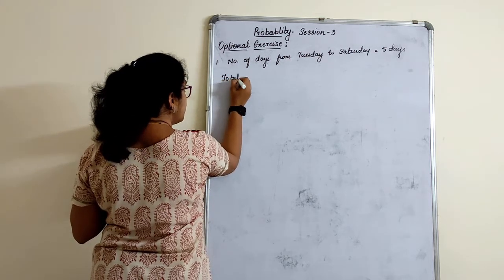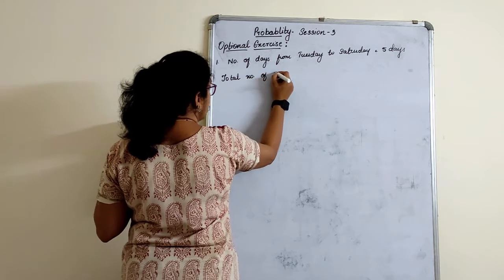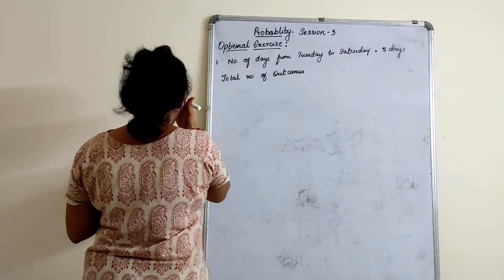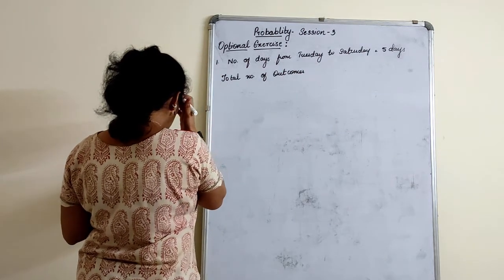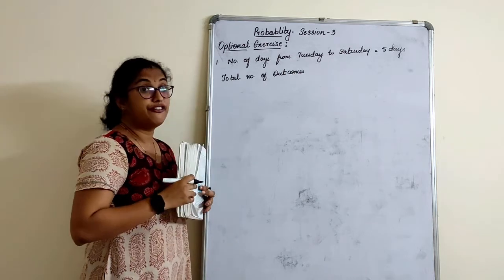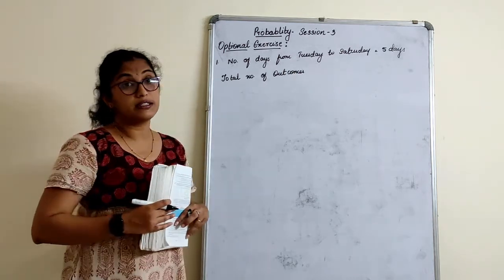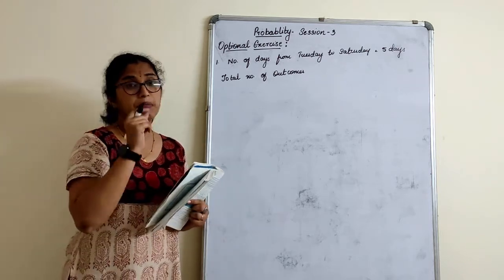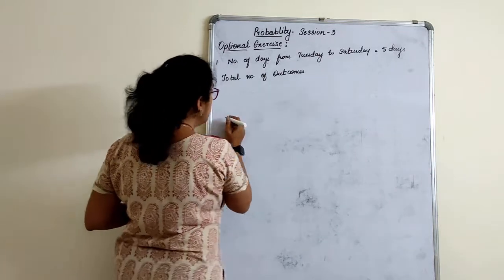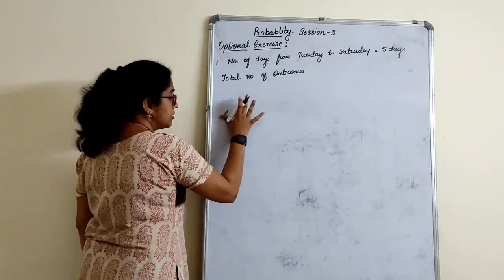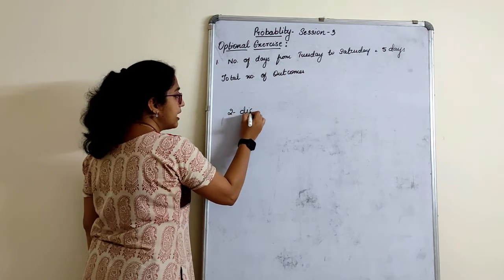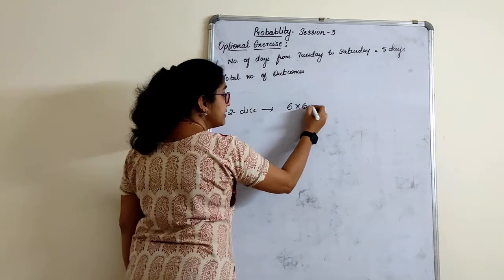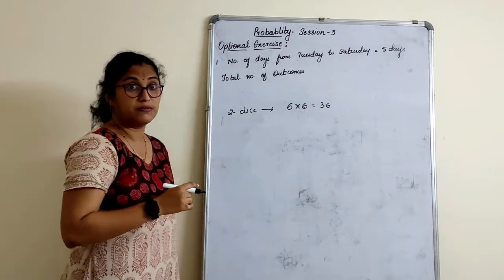Total number of outcomes. So what we can say is there are total number of outcomes. Now how can you say total number of outcomes? 5 days are there and there are 2 customers who are visiting. Now how are they visiting? Let's see, for example, there are 2 dice which I am throwing. Each die will have 6 outcomes. That means it is 6 into 6. I will tell 36 outcomes, right?